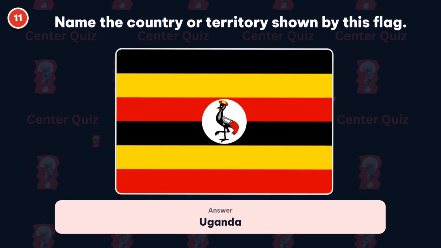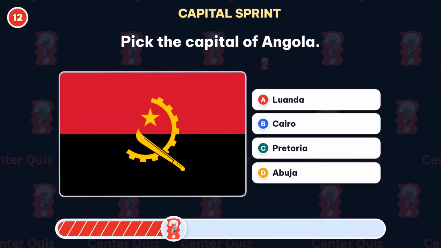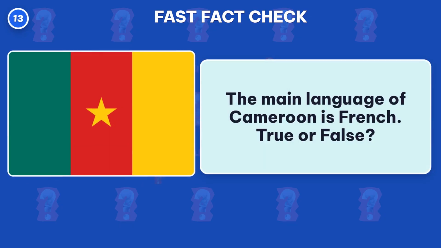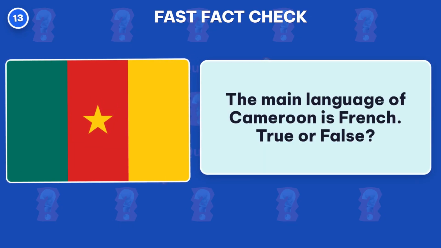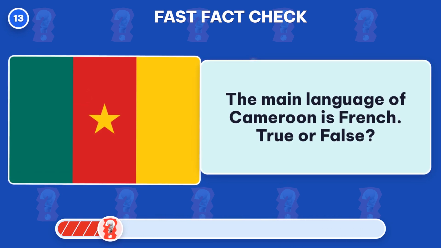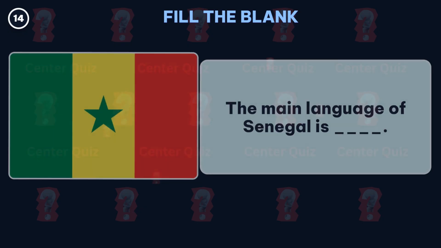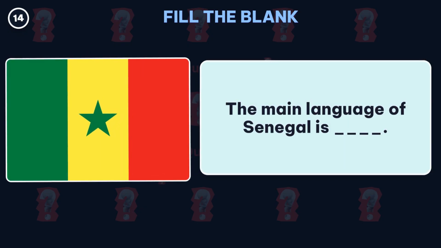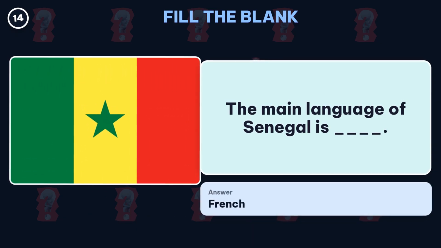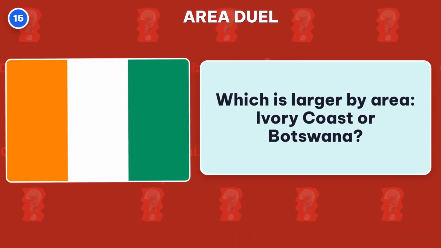Correct, Uganda. Pick the capital of Angola. Luanda is the capital. The main language of Cameroon is French. True or false? False. The answer is English. Fill in the blank. What is the main language of Senegal? Answer, French. Which is larger by area, Ivory Coast or Botswana?